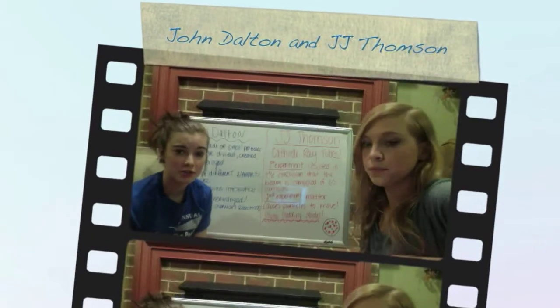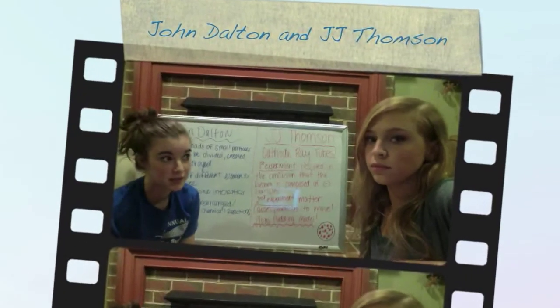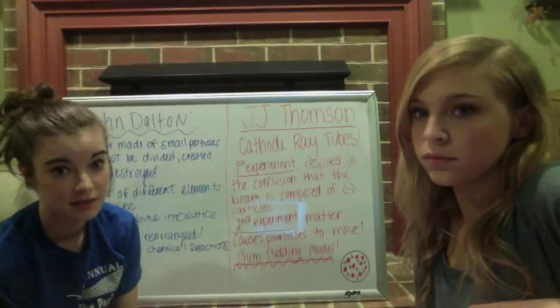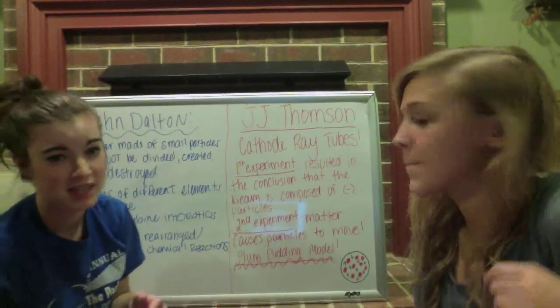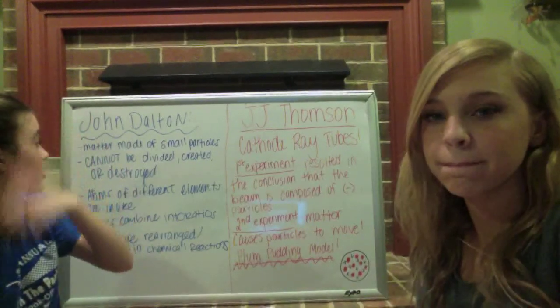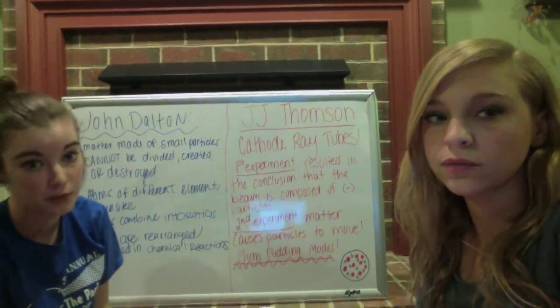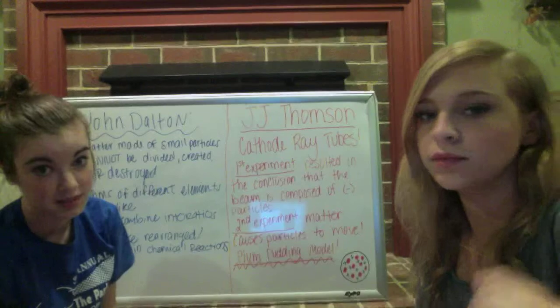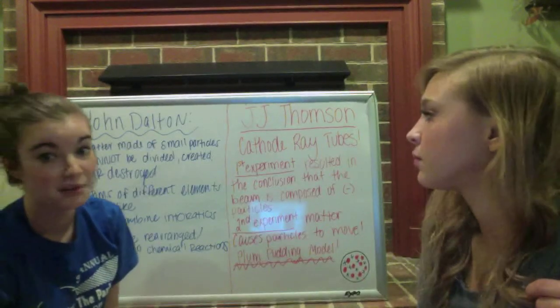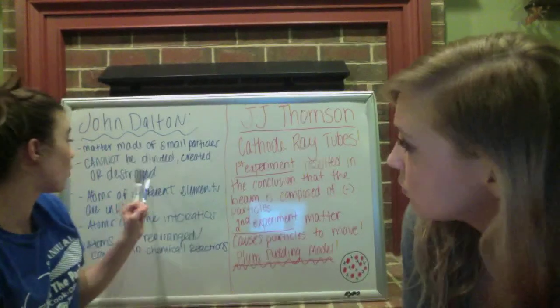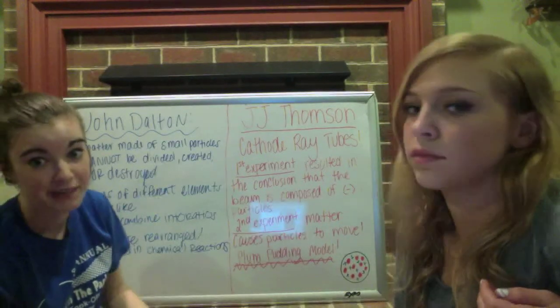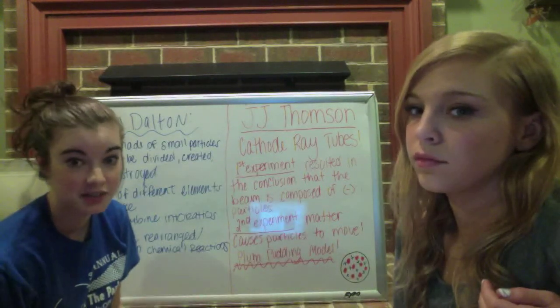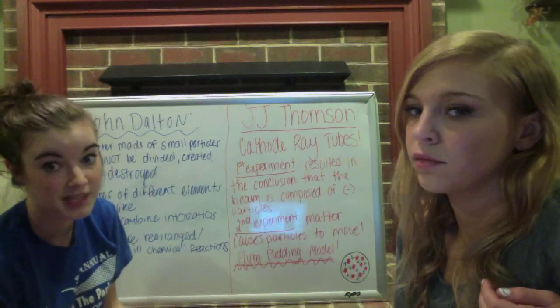Now we're going to move on to John Dalton. He was an atomic theorist, and he stated 5 points about atoms and atomic theory. Firstly, he said that matter is composed of small particles called atoms. Then he said that atoms cannot be divided, created, or destroyed. Also, he said that atoms of one kind of element are identical to other atoms of that same element.